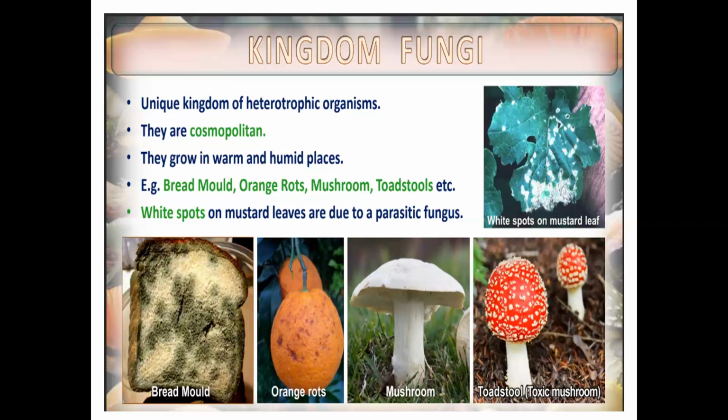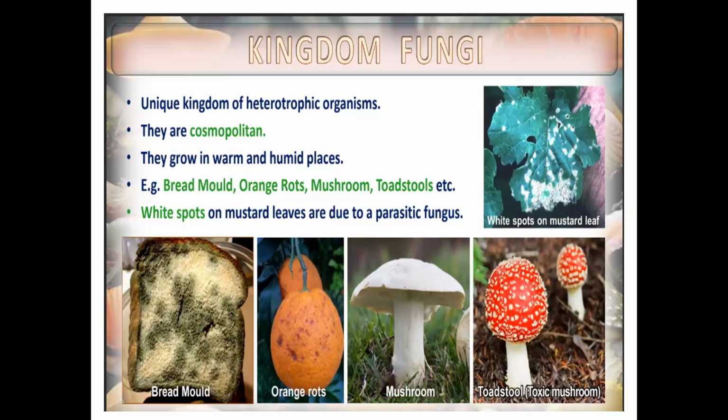Unicellular eukaryote is Protista. Unicellular prokaryote is Monera. We started with unicellular prokaryote, that is the simplest. Then we went to unicellular eukaryote. Now we are coming to multicellular eukaryote. There is a unicellular fungi. Which is the unicellular fungi, commonly used everywhere in baking? Yeast is a unicellular fungi.